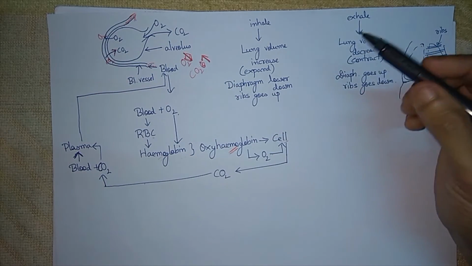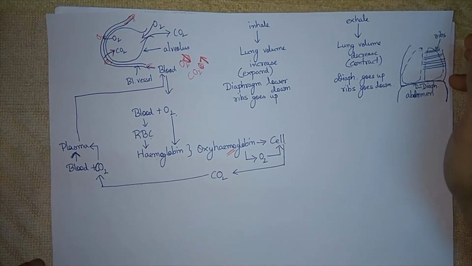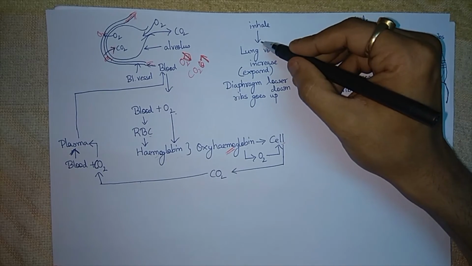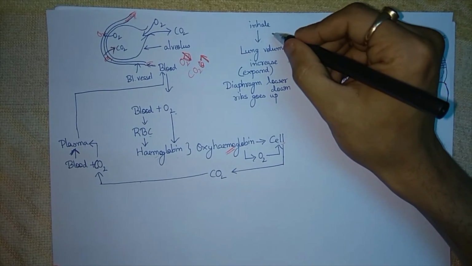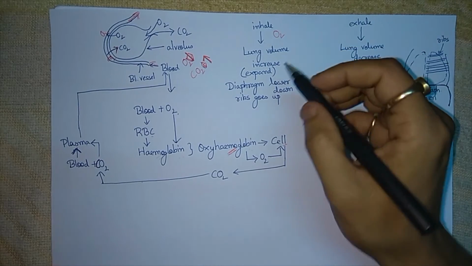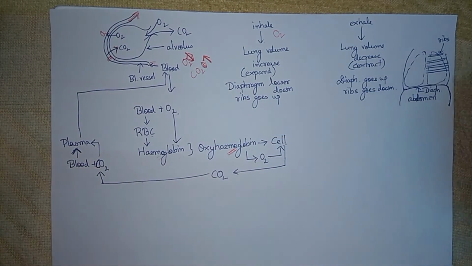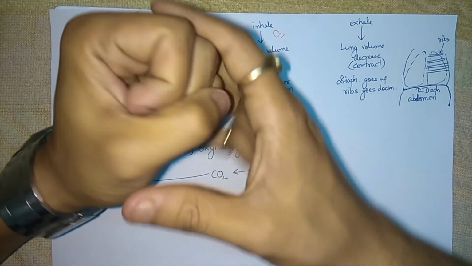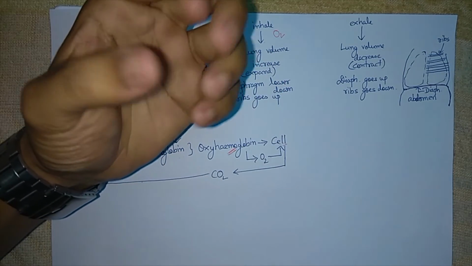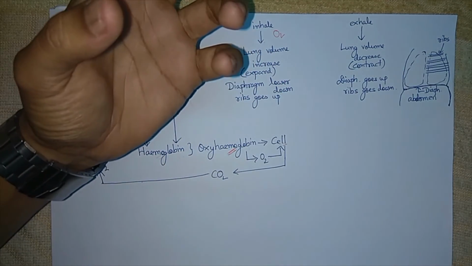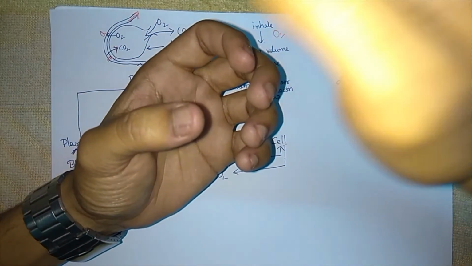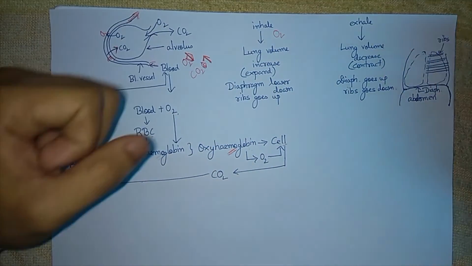So how do we inhale and exhale gases? We inhale gas, that means we take the gas. Gas means oxygen. So how can we take oxygen? For this, the lung volume should be increased. That means if this is the alveolus, the lung volume should be increased. Then only oxygen can come in.